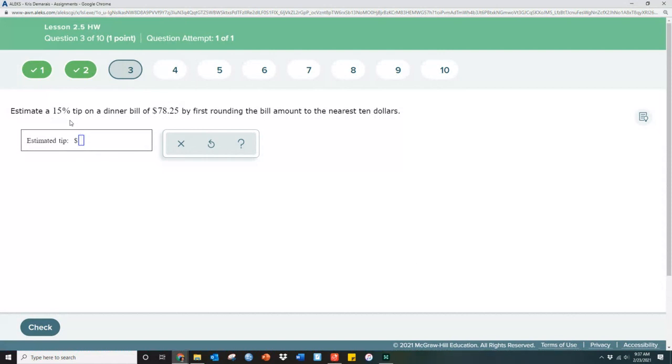Then you take half of that, half of 8 is 4, so 4 plus 8 is 12. So the estimated value of 15% would be $12, and that would be the answer we're looking for.